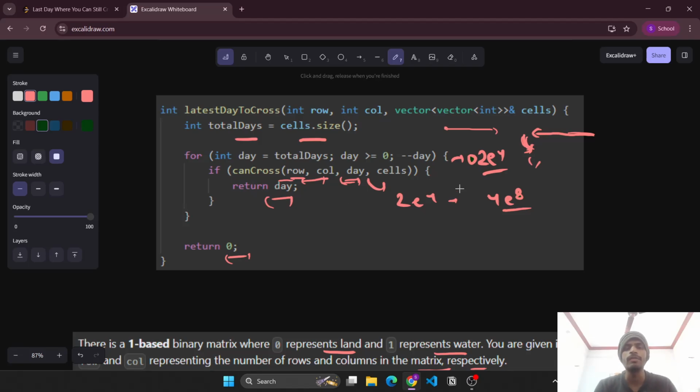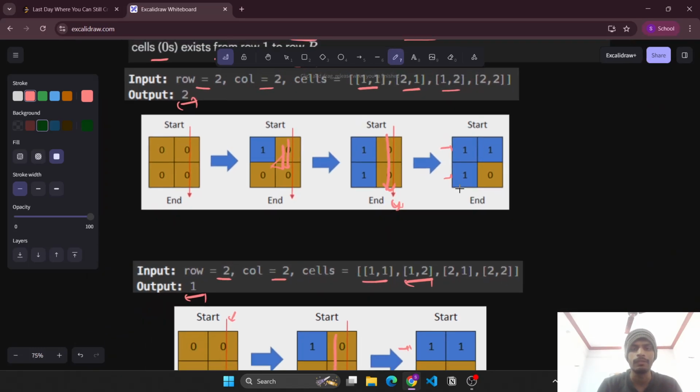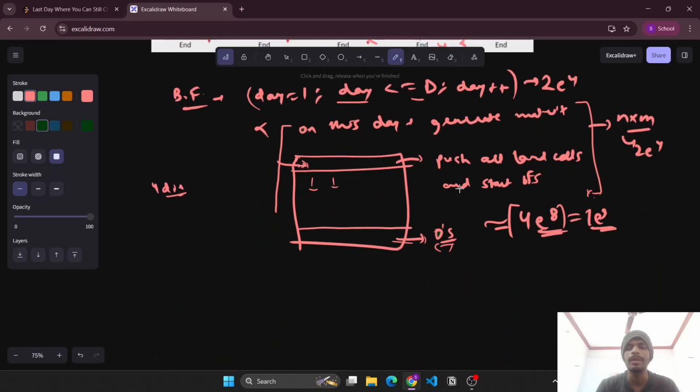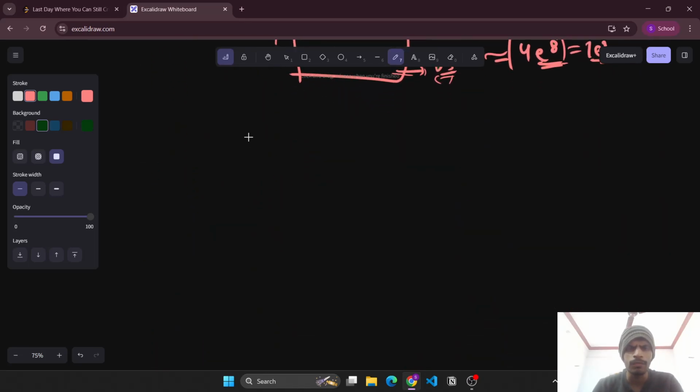So how can we optimize it? Can we do some optimizations to bring the approach to something of the order of n? Suppose the cells.size is 2e4, so if n equals R into C, can we do some approach of order n, or n log n, which would also be accepted? Can we optimize it to solve it in this complexity?